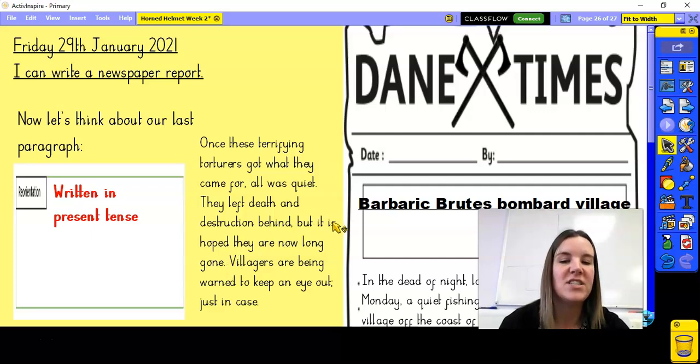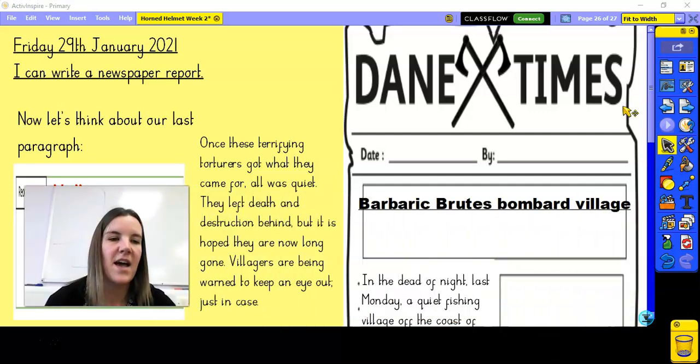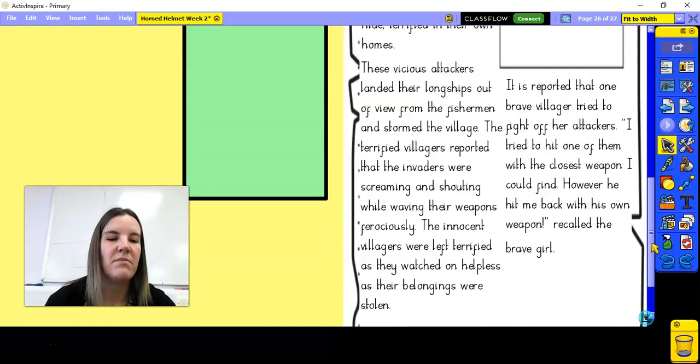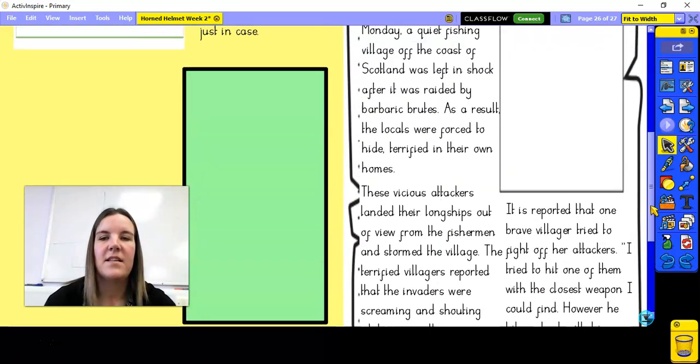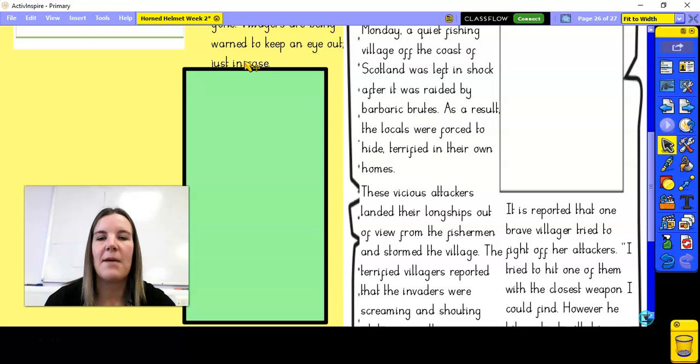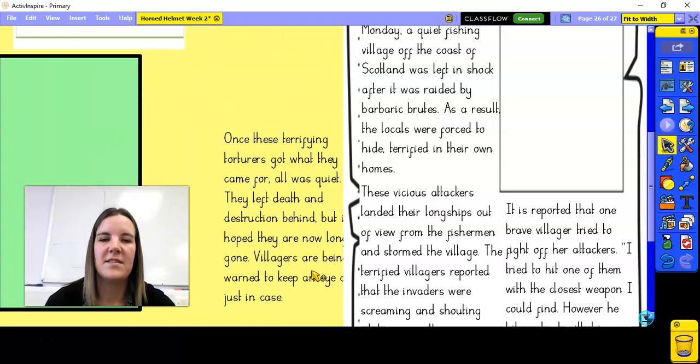Okay, so you see the change in tense there. It is hoped. Okay, what's happening now? That they've now long gone. Villagers are being warned to keep an eye out just in case. Okay, so for the future. So now that I'm happy with my reorientation, I'm going to put that into my newspaper report. And again, that will go in a gap. So let's move that out of the way so that we can do that.